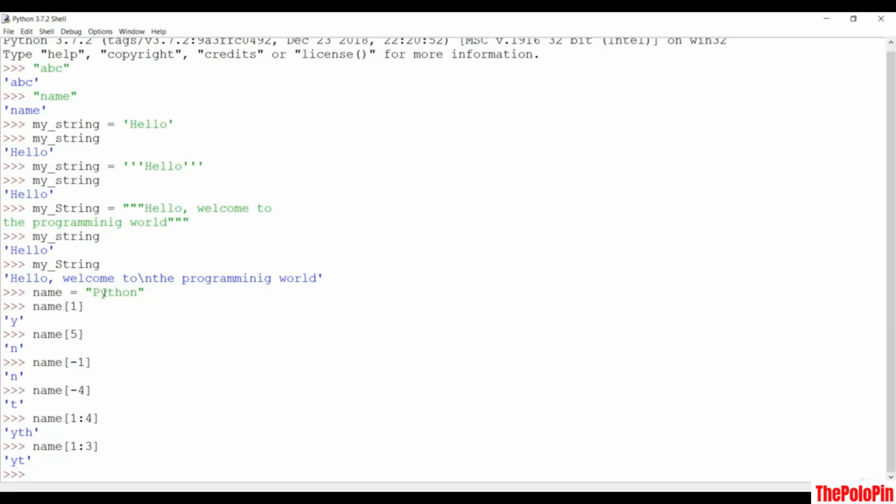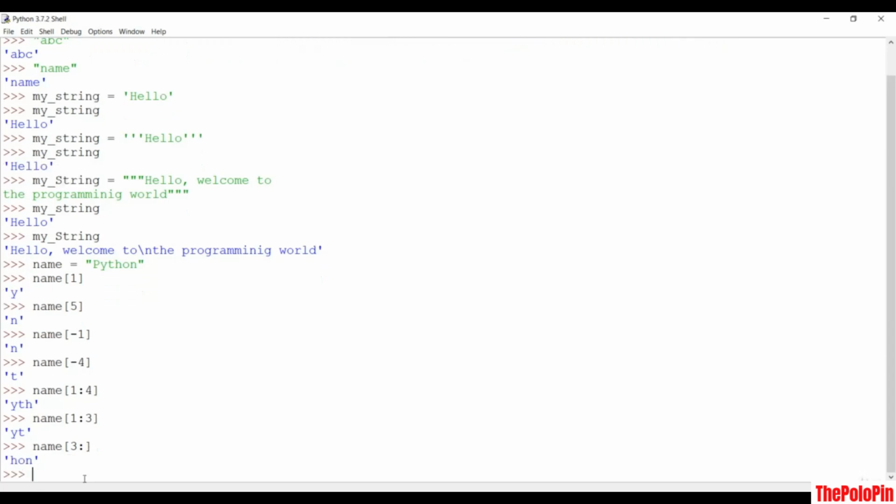So if you want to include from y to t, that means you have to include the index of o, and to include the index of o, give the index of n over here. So if you want to do something like from t to n, first of all, count. So p is at 0th, 1, 2, 3. So the inclusion position will be 3 and exclusion will be till the last. If it is till the last, you don't need to give any index. If I hit enter, you will get HON.